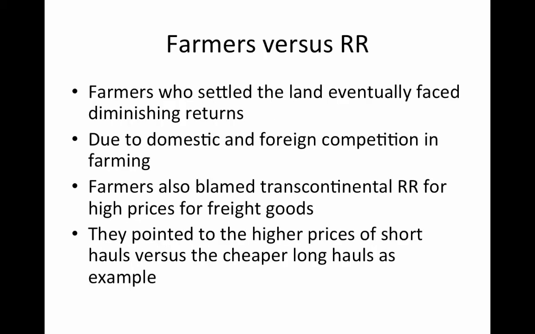Farmer versus the railroad. Farmers who settled the land eventually faced diminishing returns. Due to domestic and foreign competition in farming and overall overproduction, prices began to fall. Farmers could not keep up. The farmers also blamed the Transcontinental Railroad for the high prices for freight goods. They pointed, for example, to the higher prices for short hauls versus the cheaper prices for long hauls. This seemed strange to them.